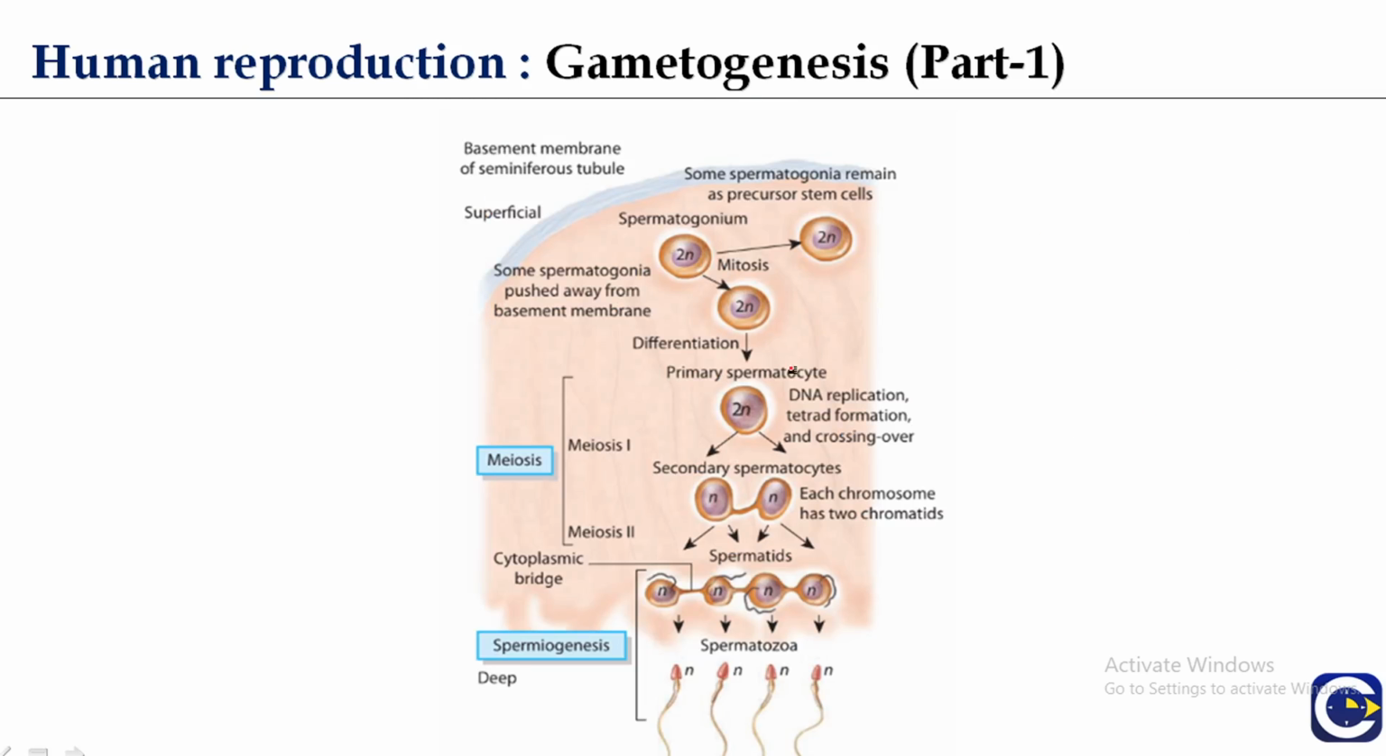Now this diagram also explains the formation of spermatids: spermatogonium, then mitosis, then differentiation into the primary spermatocytes, then meiosis 1 followed by meiosis 2, then the formation of four spermatids containing the haploid number of chromosomes. Then there is the process of formation of spermatozoa. This is the formation of spermatids, and this is the formation of spermatozoa.